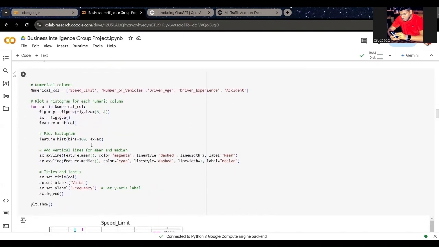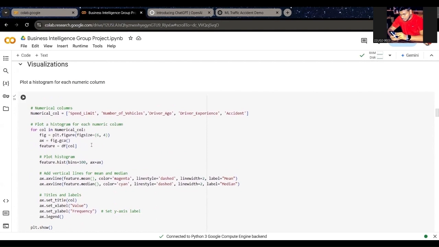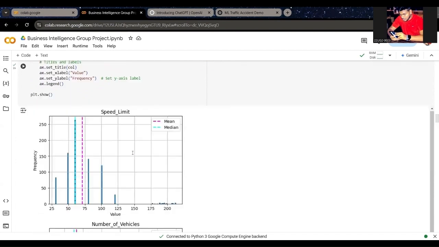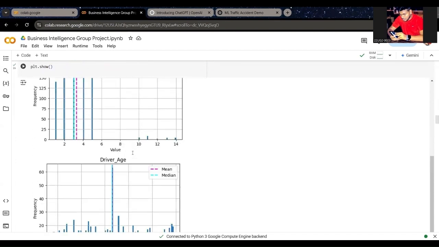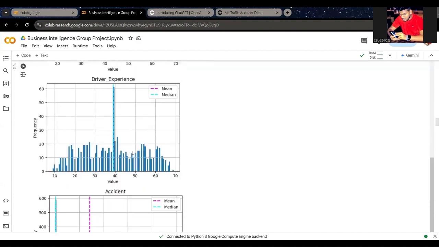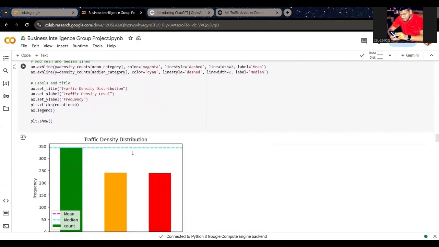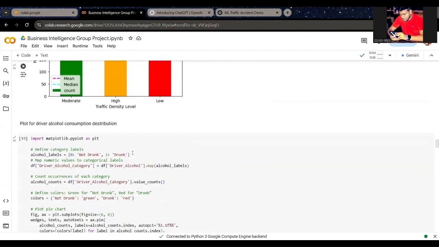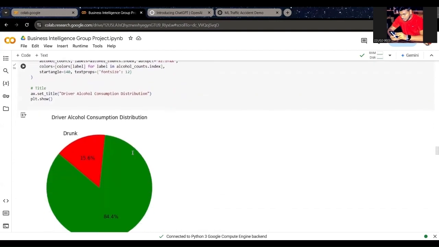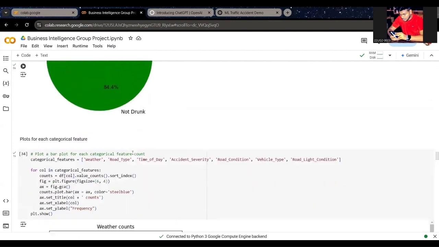In the visualizations part, we visualize all the categorical and numerical data, including vertical lines for mean and median. Here you can see the distribution of numerical variables, and here more as well, traffic density distribution, and the driver alcohol consumption distribution.